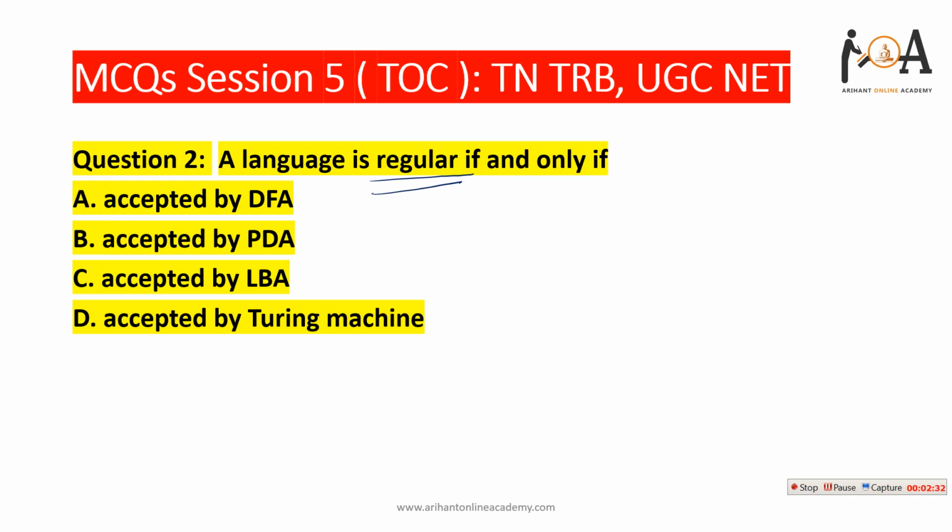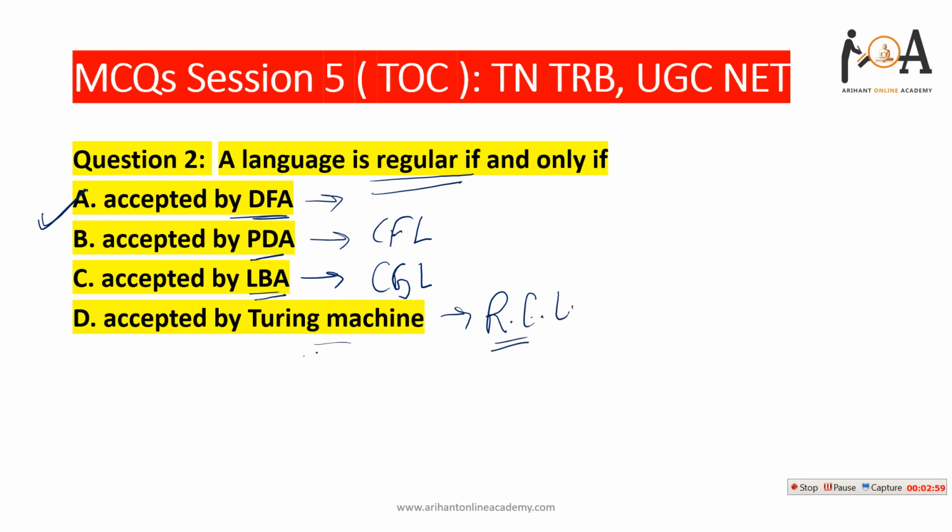The next question is: a language is regular if and only if. So you all know that a language is regular if and only if it is accepted by DFA, that is deterministic finite automata. However, a language is context free language if it is accepted by PDA, and a language is context sensitive language, CSL, if it is accepted by linear bounded automata, and a language is recursively enumerable if it is accepted by Turing machine. That is why in our question it is asked that a language is regular if and only if it is accepted by DFA, that is deterministic finite automata. So option A is the correct answer.